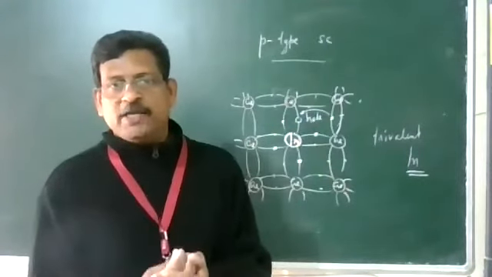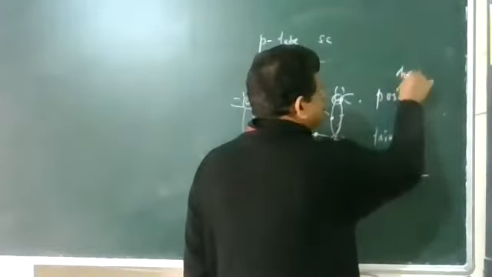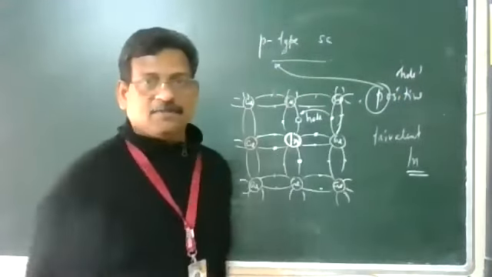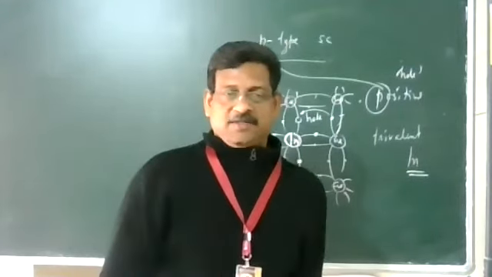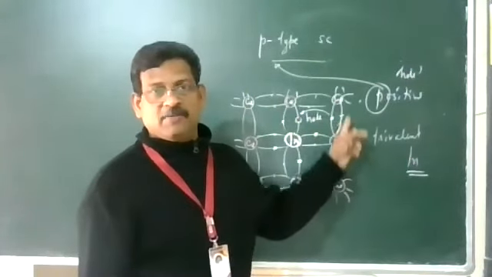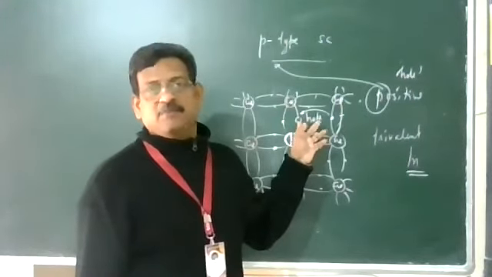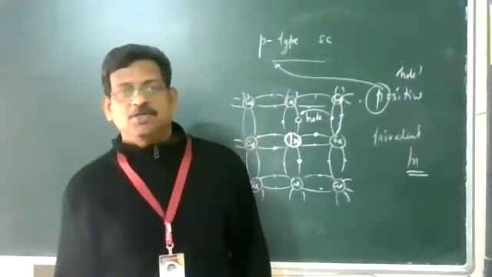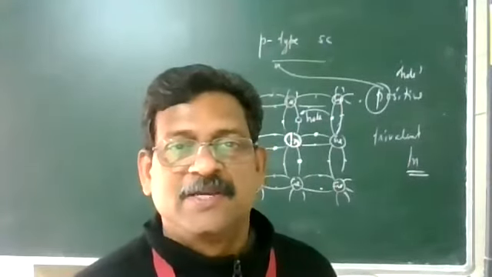So a hole is created which has an effective positive charge. Effective positive charge, that is why we take this as P, P-type semiconductor. And it is also known as acceptor type semiconductor. Why? Because it does not sit comfortably; it takes an electron from the nearby germanium bond, so it is accepting an electron to complete the indium germanium bond. So it is accepting electrons from others. Hence P-type semiconductor is also known as acceptor type semiconductor.